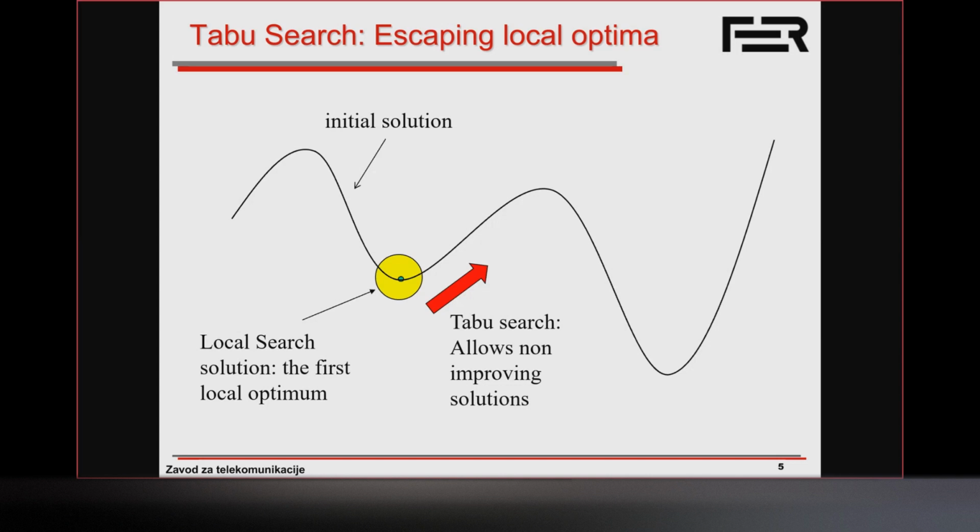However, we're not going to allow every neighbor. We're going to allow only those neighbors that are not forbidden. For example, solutions that we visited previously might be those which are forbidden. On the other hand, that could be an explicit specification of what's forbidden. On the other hand, we might say we're going to forbid certain attributes of the solution. And we'll see some examples of what I mean by that. For example, let's say I have a binary vector as my representation.